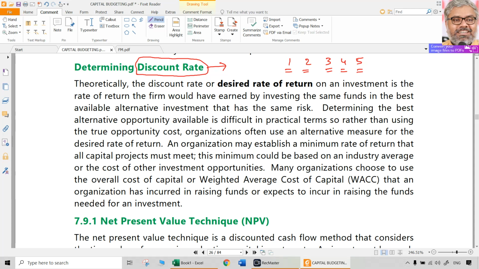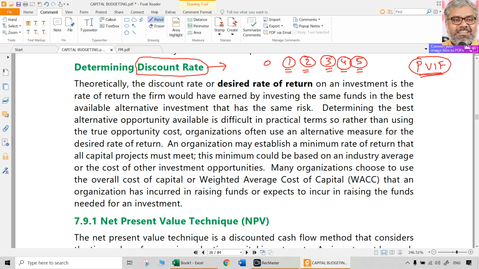So, at the end of first year, second year, third year, fourth year or fifth year, whatever, the cash flows are going to occur, they will not have the same value. They will have a lesser value as present value. So what we need to do is discount these cash flows with a multiplication of PVIF, present value interest rate factor. Though the name is interest rate factor, we can just call it a discount factor. That is the discount rate applied when we get the discount factor. That multiplication of the discount factor with the future cash flows will give us the present value of the cash flows.